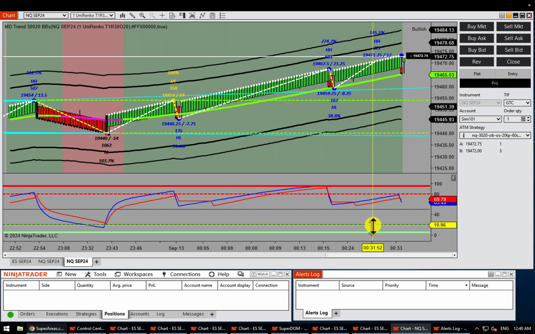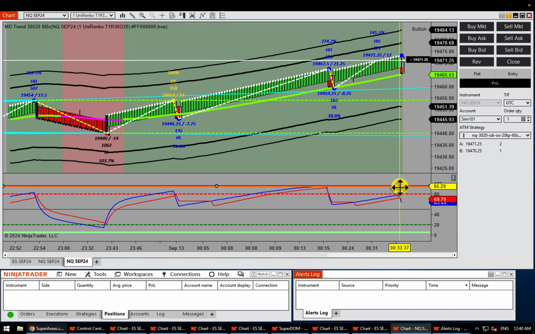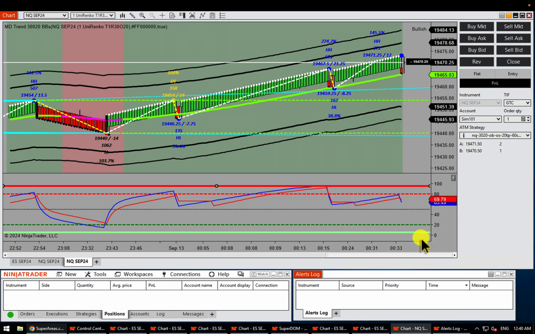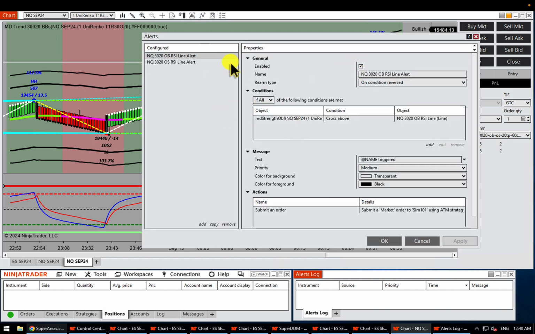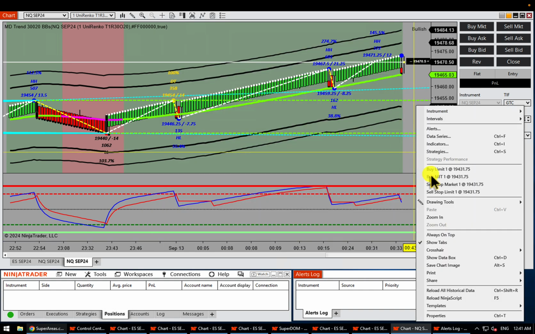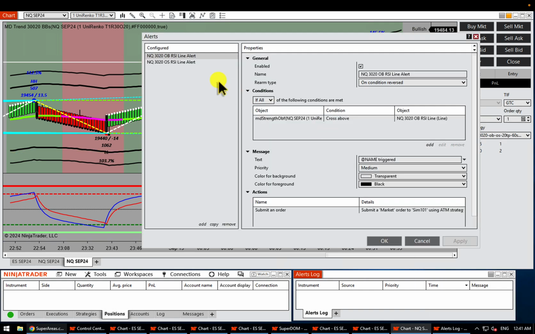And of course everything is possible, and the possibilities are, to be honest, endless with the amount of combinations we can now give you. And these alerts are simply amazing. Right click alerts, and then you can define everything. If you want to disable an alert, just right click anywhere on the chart, go to alerts, and you will see these two.